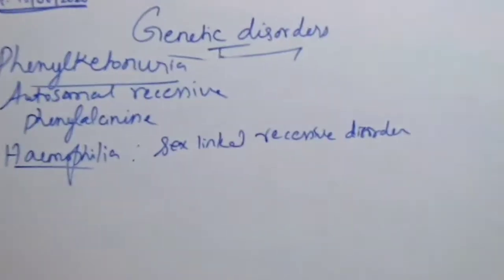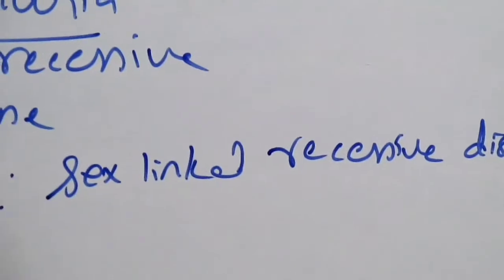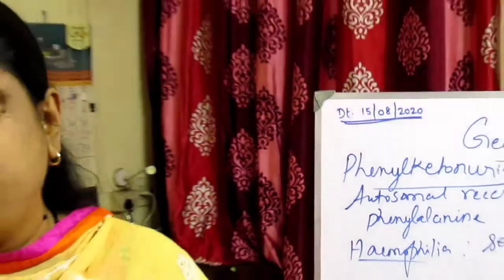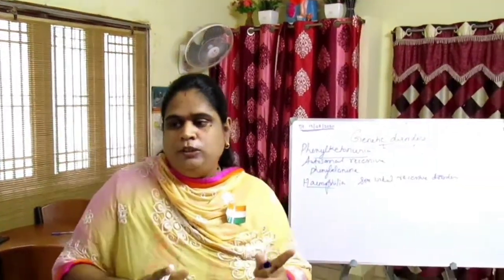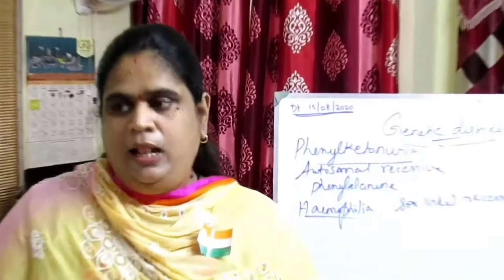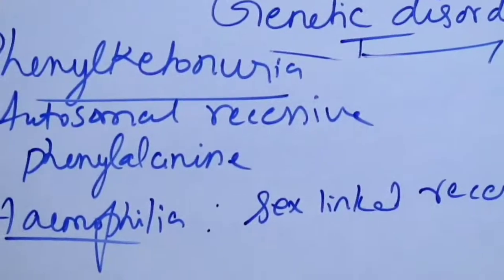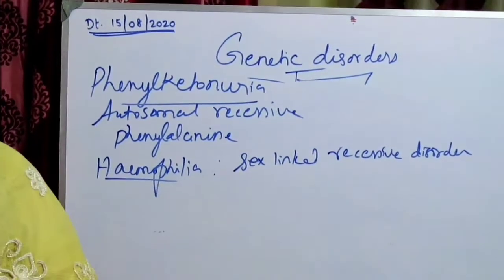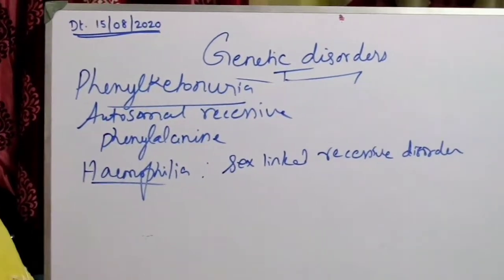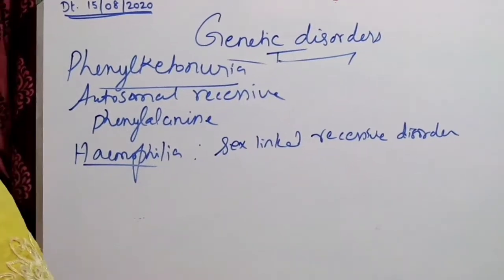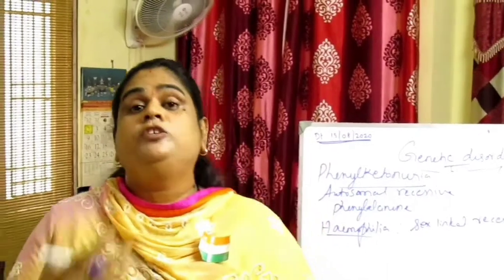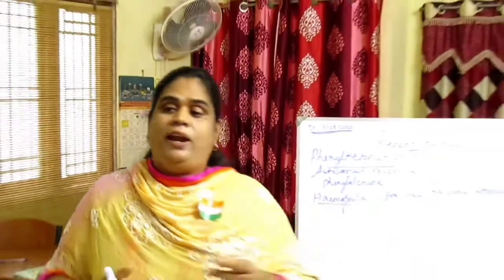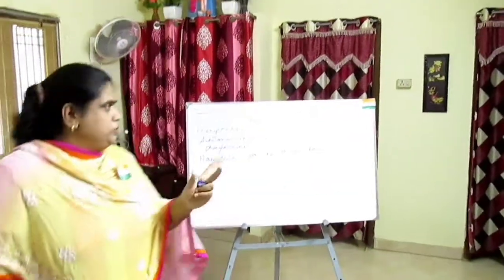According to the genetic inheritance pattern, the unaffected carrier mother passes on the hemophilic genes to her sons. The possibility of a female becoming hemophilic is extremely rare because the mother of such a female has to be at least a carrier and the father should be hemophilic. The family pedigree of Queen Victoria also shows a number of hemophilic descendants, as she was a carrier of the disease. I hope you understood this hemophilia.